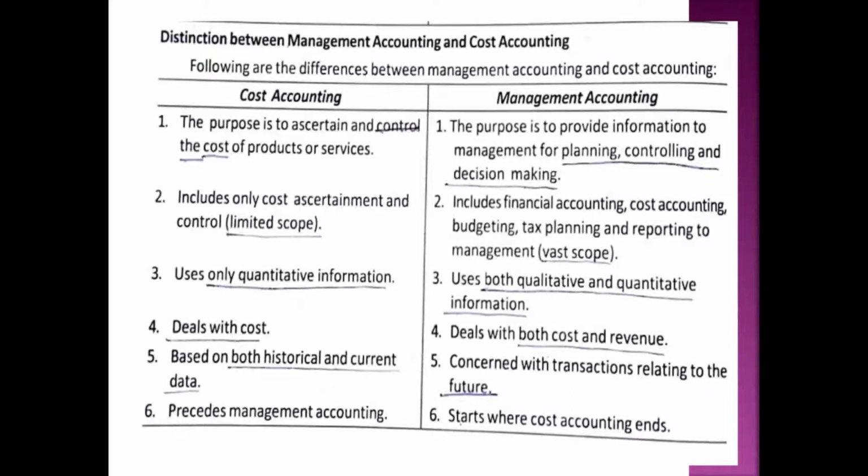Next, management accounting starts where cost accounting ends. Where cost accounting ends, there starts the function of management accounting. Why? Management accounting uses both financial data and cost data, on the basis of which they can analyze the performance, control the performance, and undertake reporting and taking remedial actions. Okay, so cost accounting precedes management accounting. Management accounting comes when cost accounting ends. Okay.